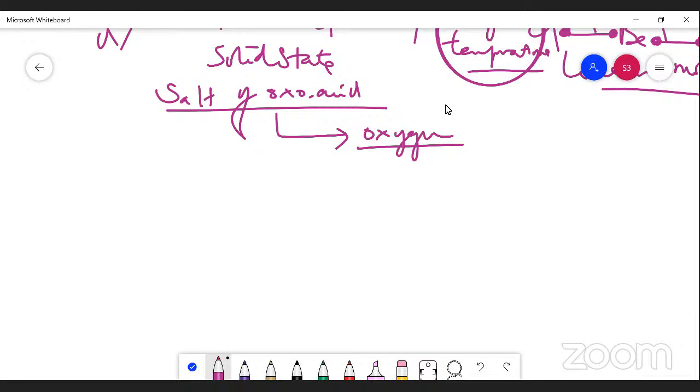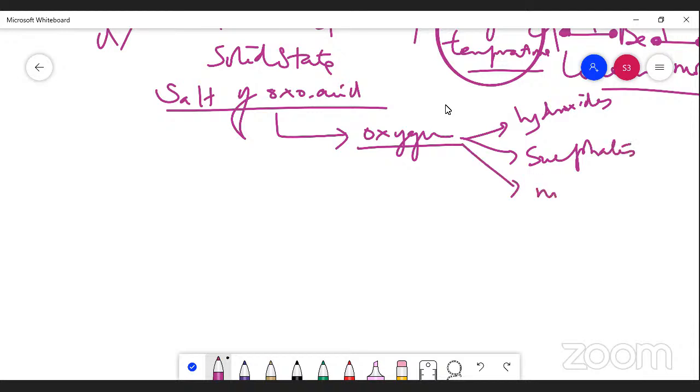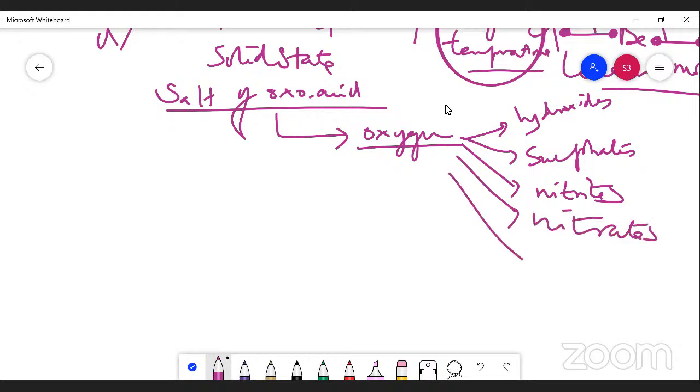Hydroxides contain oxygen, sulfates contain oxygen, and nitrates, nitrites, oxalates all contain oxygen.